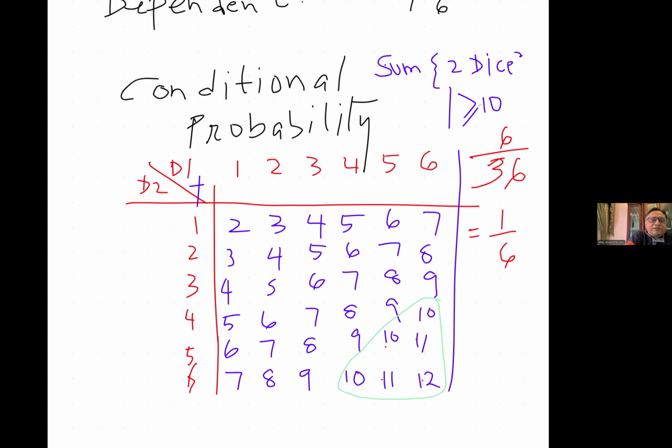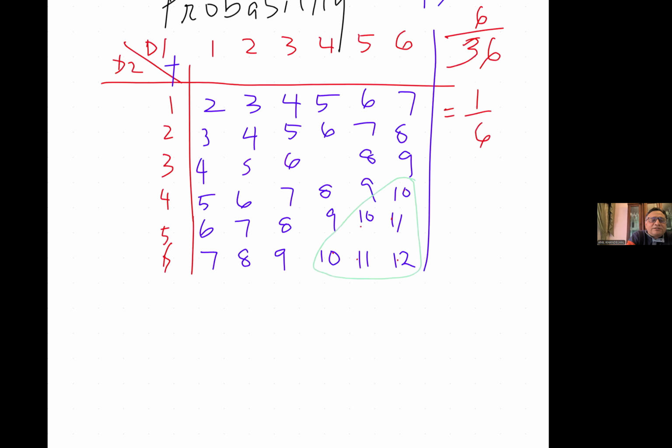Since the time is running out, I'll rush through it. So conditional probability, dice one, we get 6. Now we want sum greater than or equal to 10. What is the probability of getting sum greater than or equal to 10 now when we know that the first die is 6?